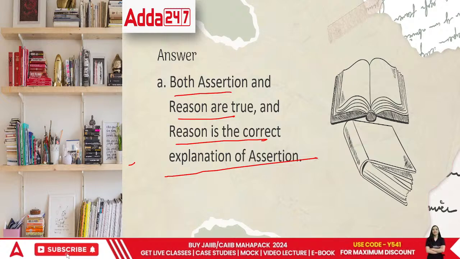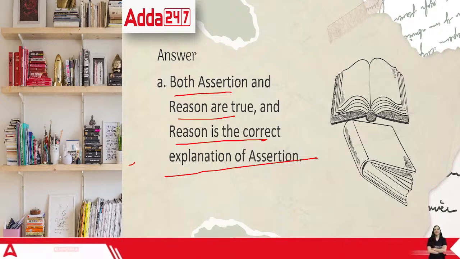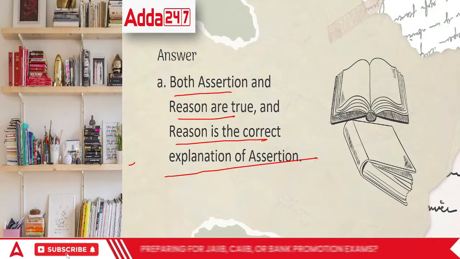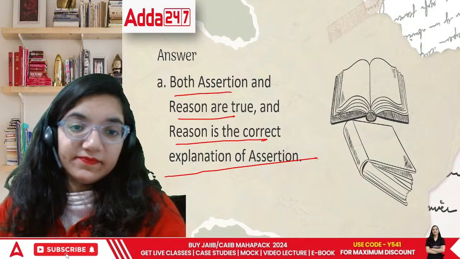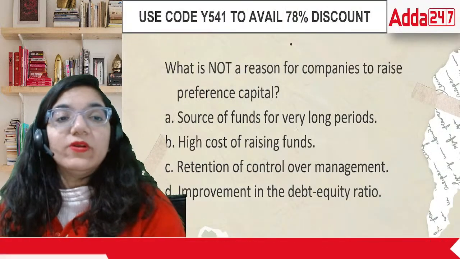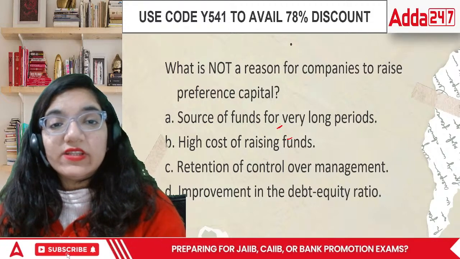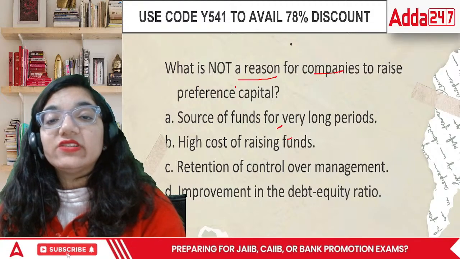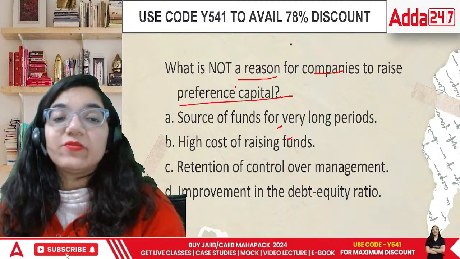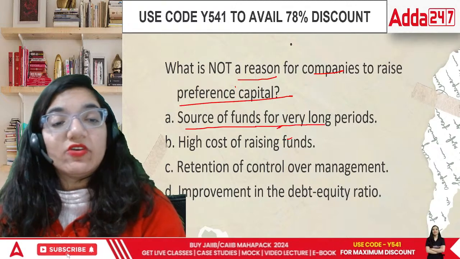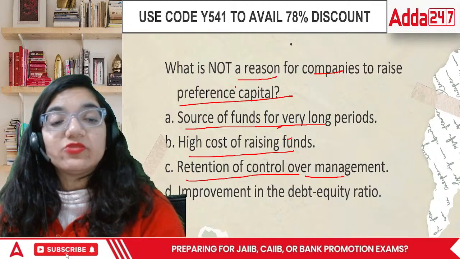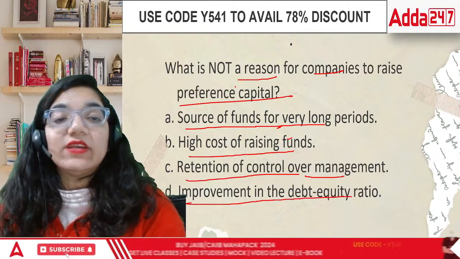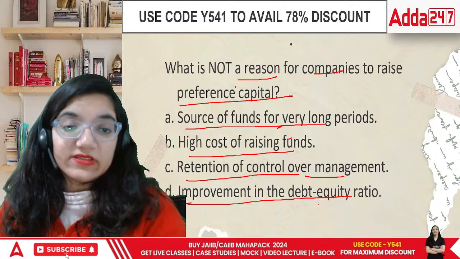Then everyone, let's move on to the next point. What is not the reason for companies to raise preference shares? Source of funds for a very long period, high cost of raising funds, retention of control over management, or improvement in debt equity ratio. Which is not a reason?